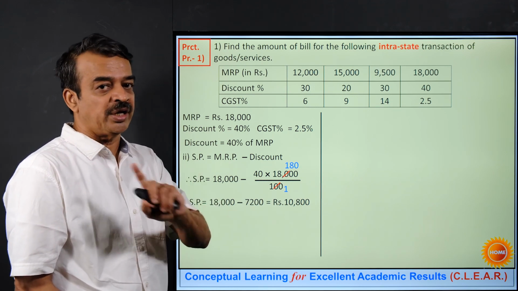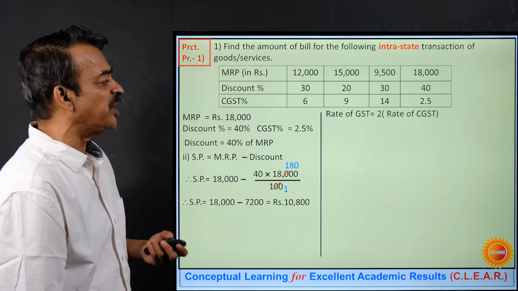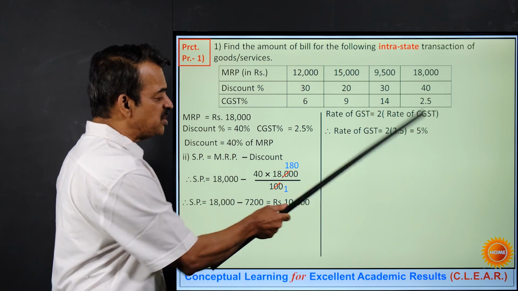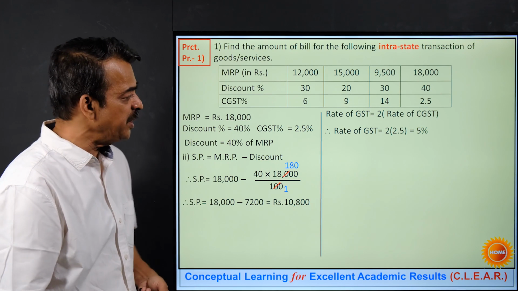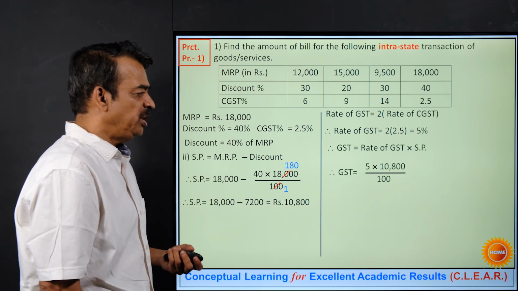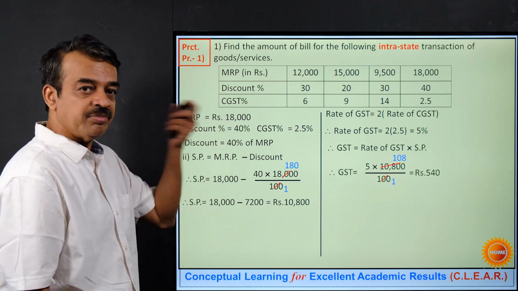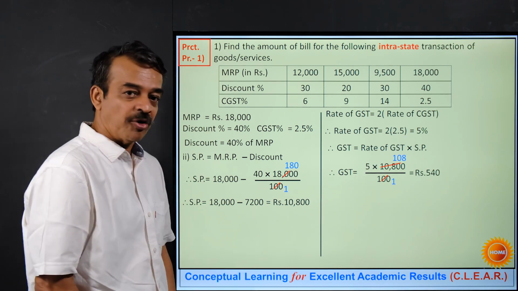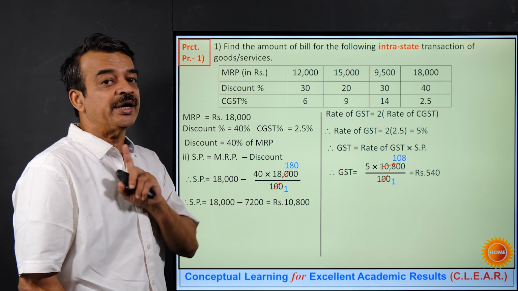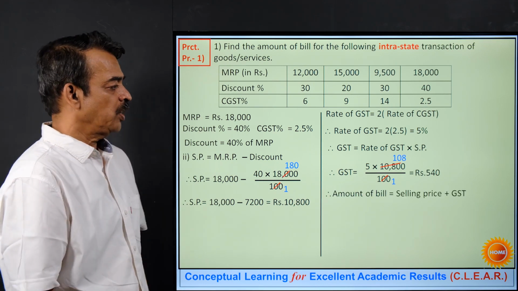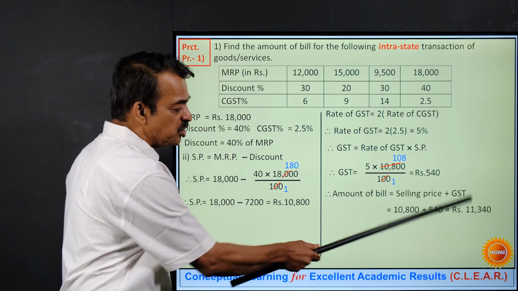Double it to get the rate of GST, which will be 5%. And now 5% of this SP gives me the value for GST, which, after simplification, is 540. If I add it to this value, that is SP, I get the amount of bill. So it is equal to this much.